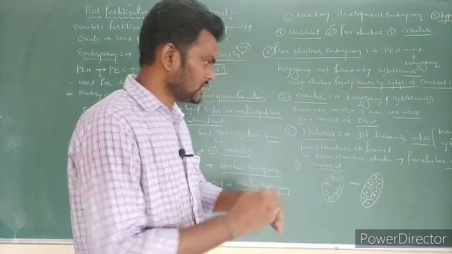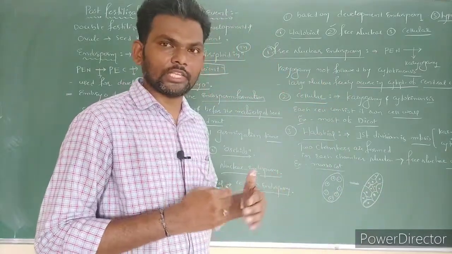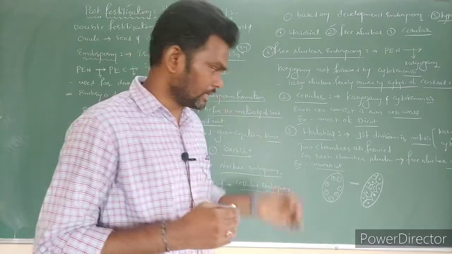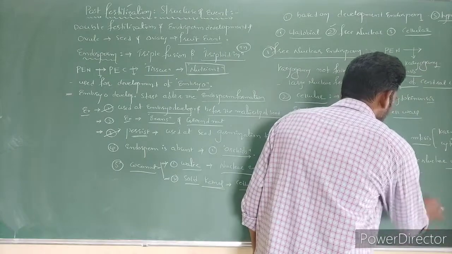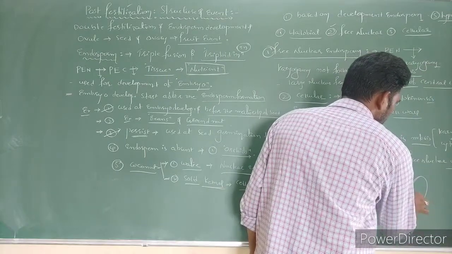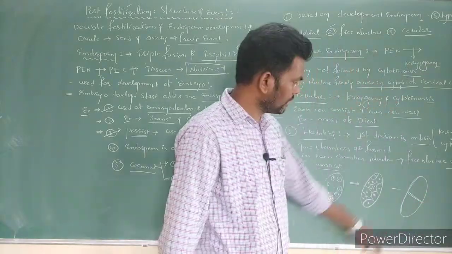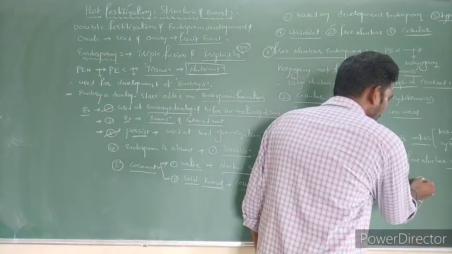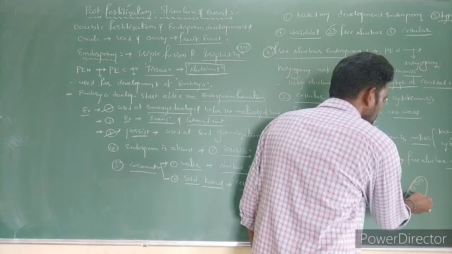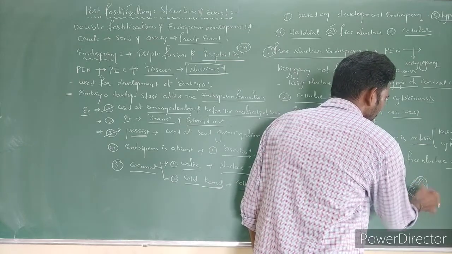Cellular endosperm. Each cell contains its own cytoplasm as well as its own cell wall. That is cellular. And the third one: due to the successful division, the first mitosis, two chambers are formed. This is one chamber, this is one chamber. Later again free nuclear divisions take place.